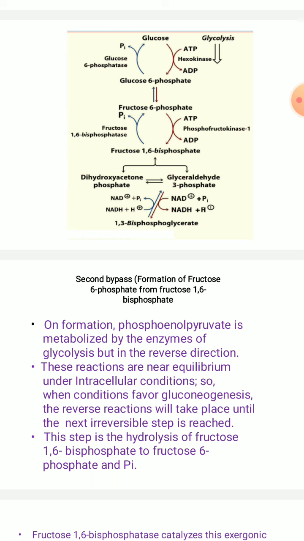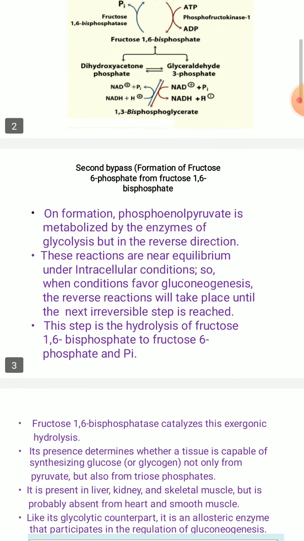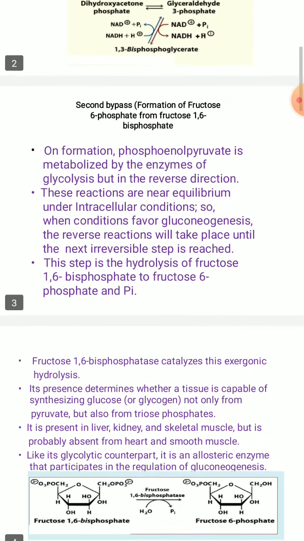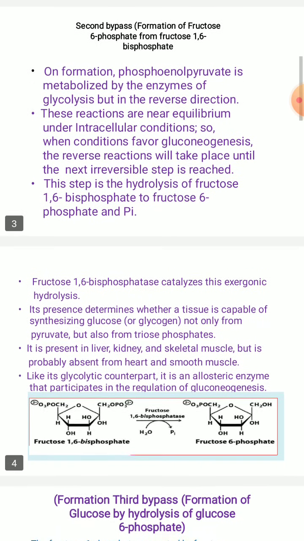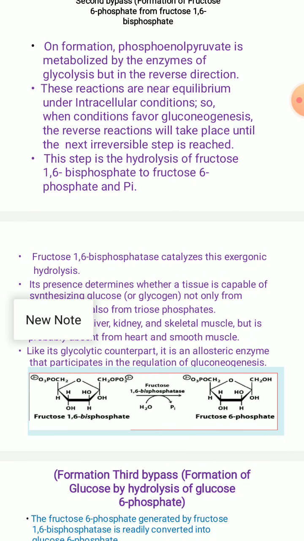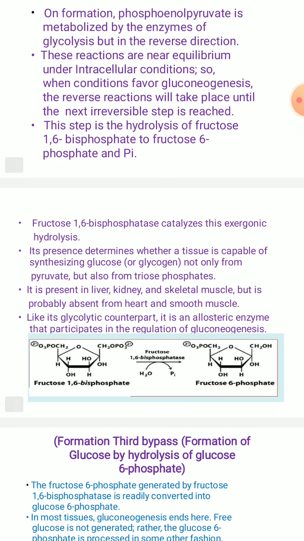This step is the hydrolysis of fructose 1,6-bisphosphate to fructose 6-phosphate and inorganic phosphate. This is the second bypass reaction. The enzyme fructose 1,6-bisphosphatase catalyzes this exergonic reaction. You can make this out in the fourth slide: fructose 1,6-bisphosphate is hydrolyzed to fructose 6-phosphate, supplying the water molecule, and the inorganic phosphate is removed.